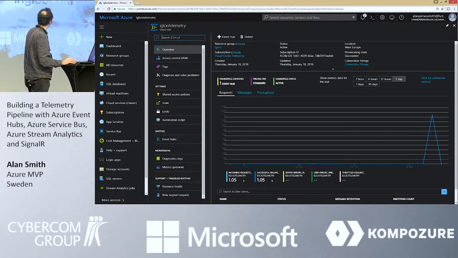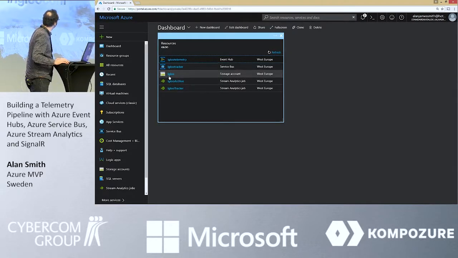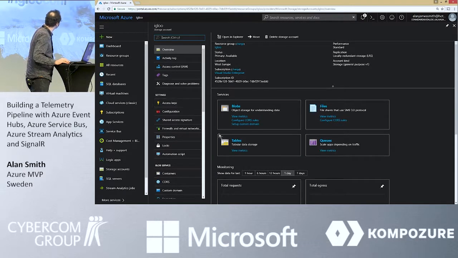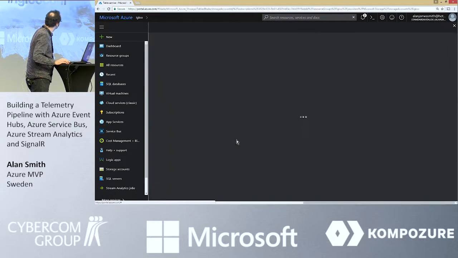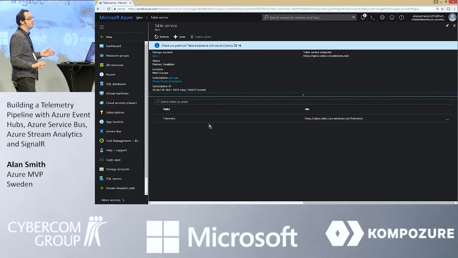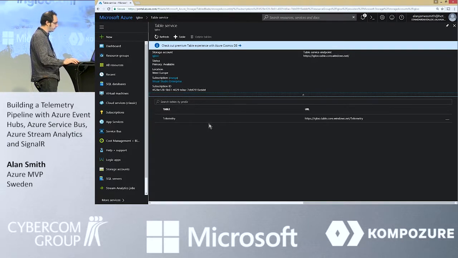Within the resource group that I had, I've generated a storage account, which is called Igloo. And this Igloo storage account has a table. And that table is called Telemetry. It's an empty table. I've just created that now, and that's going to store the telemetry data for the drivers.